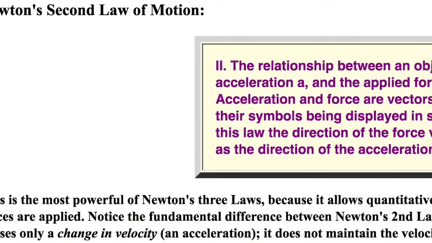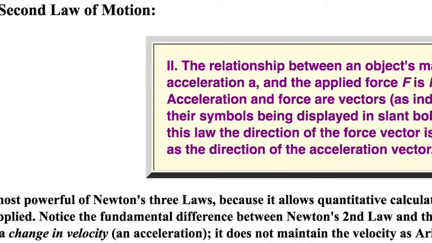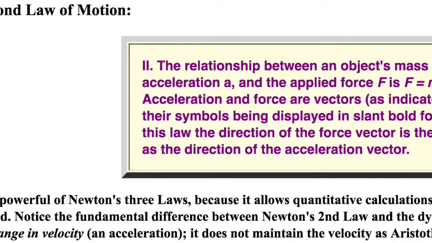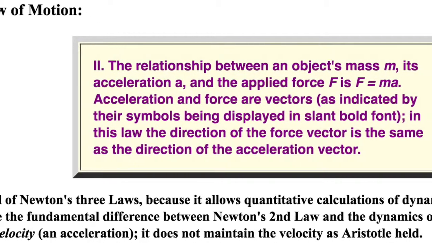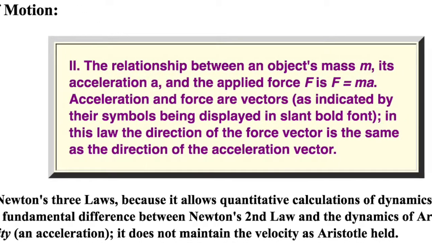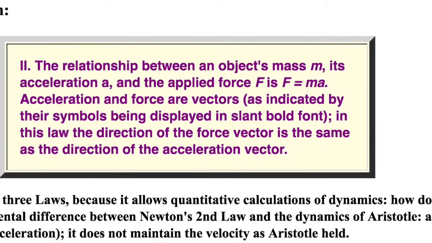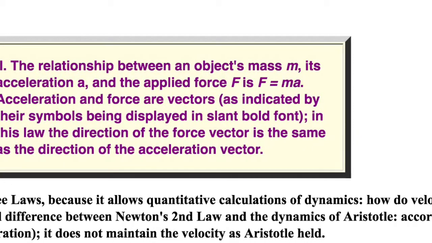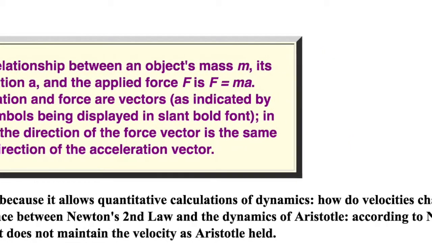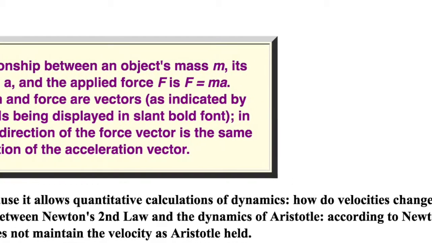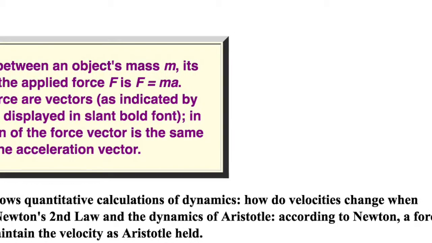Newton's second law of motion. The relationship between the object's mass m, its acceleration a, and the applied force F is F equals m times a. Acceleration and force are vectors. In this law, the direction of the force vector is the same as the direction of the acceleration vector. This is the most powerful of Newton's three laws because it allows quantitative calculations of dynamics, how velocities change when forces are applied.